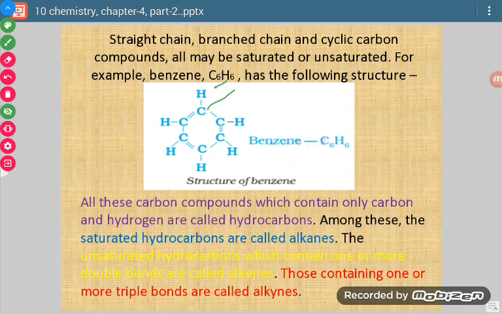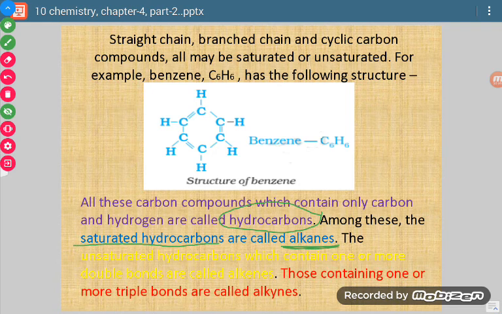Now there are a few things. First of all, what is a hydrocarbon? Hydrocarbon is a word made up of hydrogen and carbon. If there is a molecule in which only carbon and hydrogen atoms are there, then it is termed a hydrocarbon. If there is formation of single bond between the carbon atoms, they are called saturated. And which are saturated hydrocarbons?